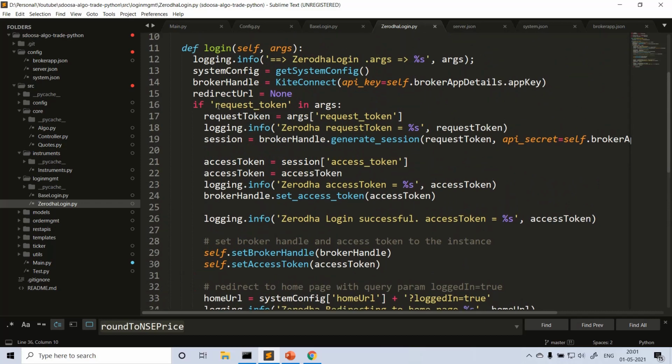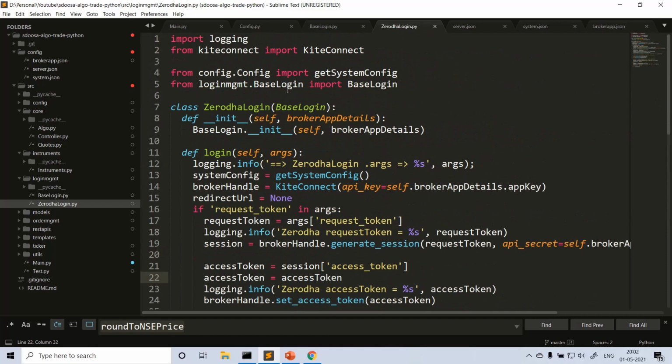So in that case, when the broker redirects onto our application URL, the broker passes the request token. So this flow comes into picture there. Using the request token and the Kite Connect SDK, by passing the API key, we generate the session and we get the access token. This is how it's done. The similar logic is to be implemented for other brokers. For now, let's concentrate only on Zerodha.